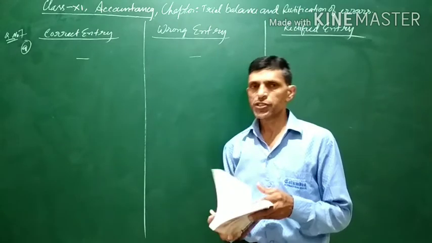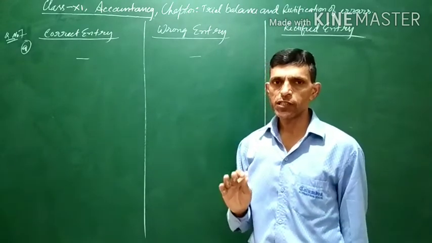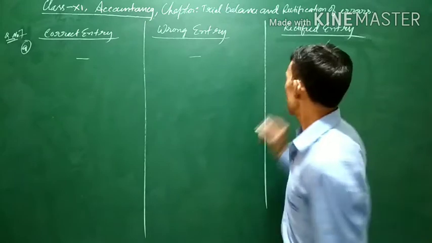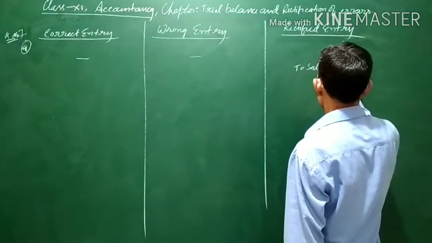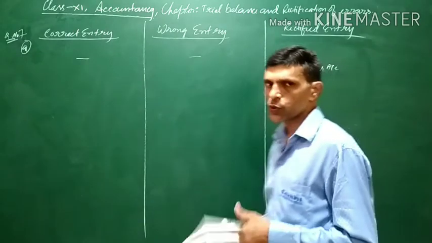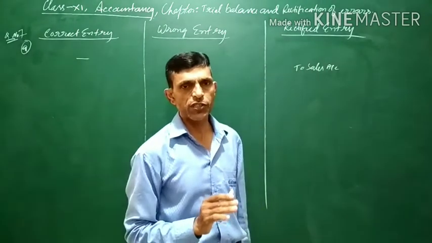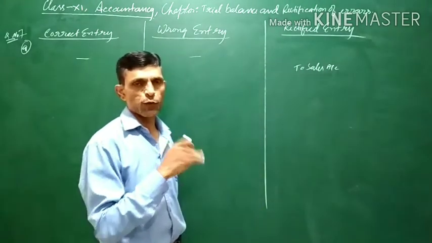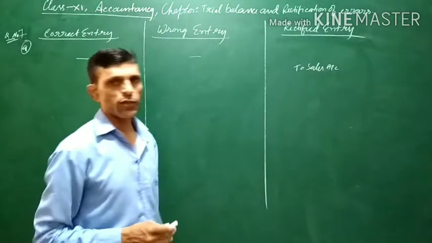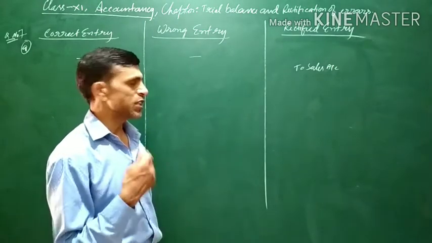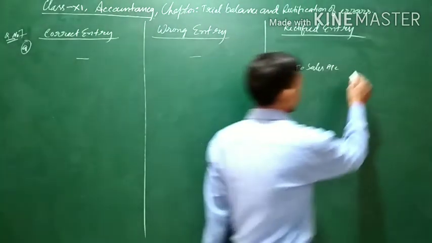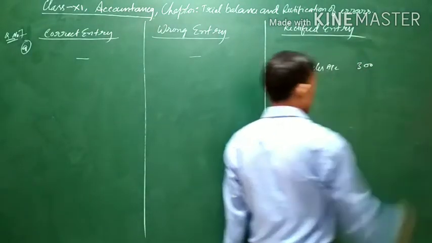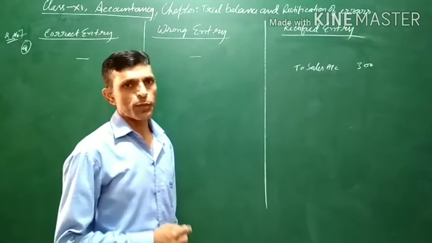Now as we know, when sales is done, it is to be credited to the sales account. This was undercast, means the total of the sales group was transferred to the sales account and the totaling was 300 less. It means the sales account would have been credited with 300 less, and in order to rectify, we will credit the sales account with rupees 300.